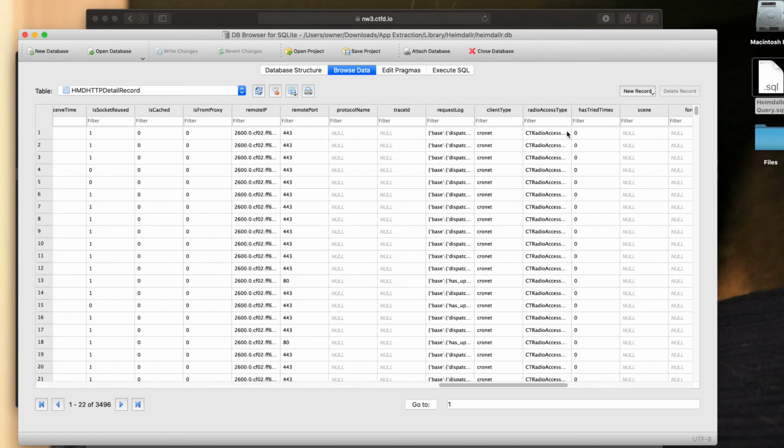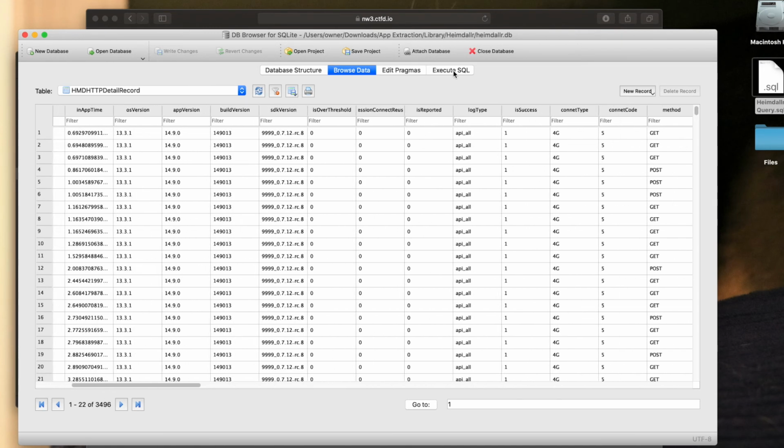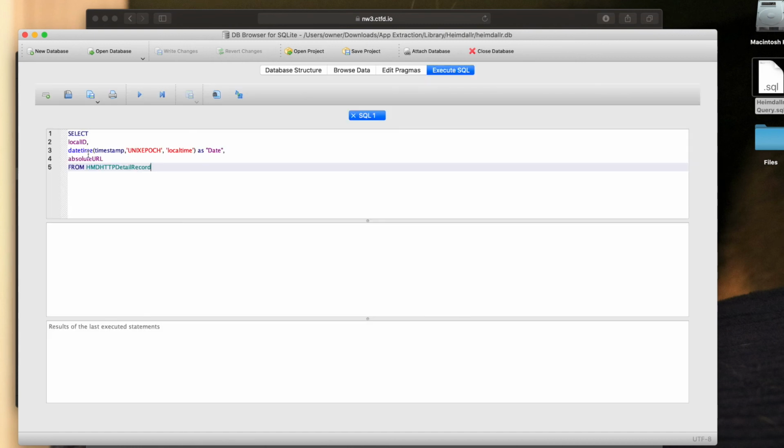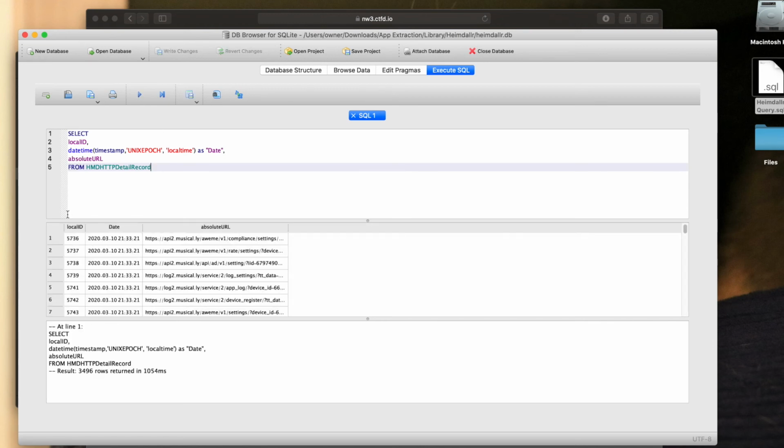Again, we have an online class, and we also have a mobile class, so we dig very deep into databases and writing SQL queries. But if I hit the play button, I can see down here I get a local ID, and I get the date and time. And notice that date and time is in a nice format for me to read, and I get an absolute URL. So if you remember, the question said to find what a boss doesn't really like at 3/10/2020 at 21:44:16. Now there are other things you could do where you could actually filter this out, but I'm just going to go ahead and scroll through it.